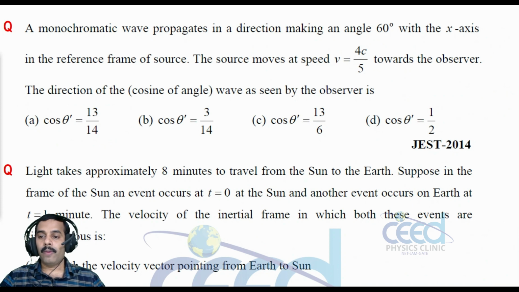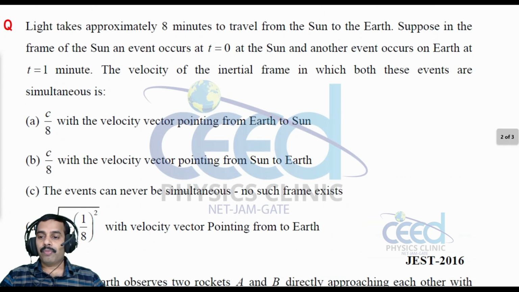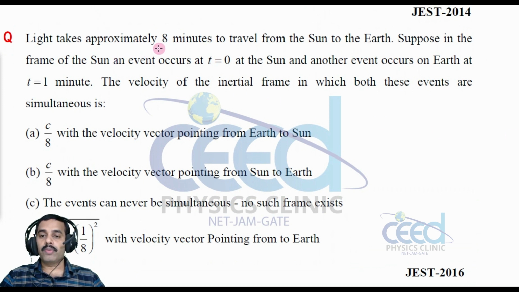All right. Now again we have a question here. Light takes approximately 8 minutes to travel from the sun to earth. Suppose in the frame of the sun an event occurs at t is equal to 0 at the sun, and another event occurs on the earth at t is equal to 1 minute. The velocity of the inertial frame in which both these events are simultaneous is?